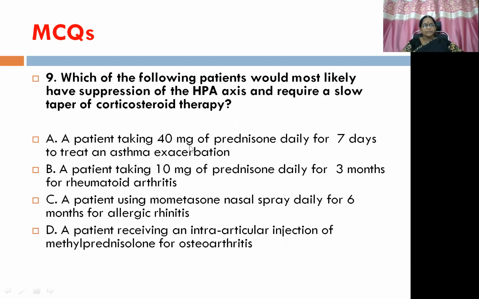A patient taking 40 mg of prednisolone daily for 7 days to treat asthma exacerbation. A patient taking 10 mg of prednisone daily for 3 months for rheumatoid arthritis. A patient using mometasone nasal spray daily for 6 months for allergic rhinitis. And a patient having an intra-articular injection of methylprednisolone for osteoarthritis. Think and then answer this question.